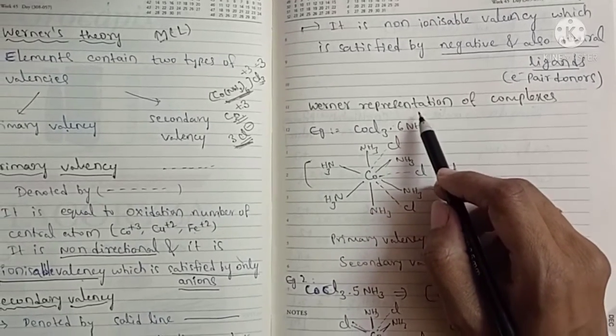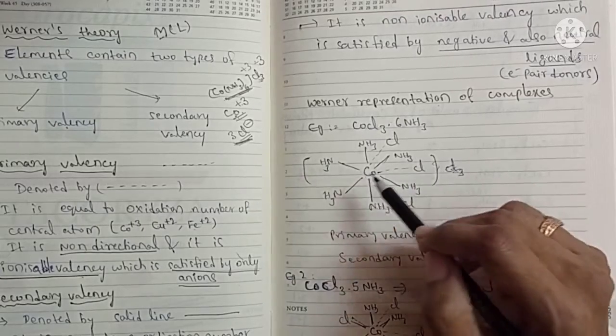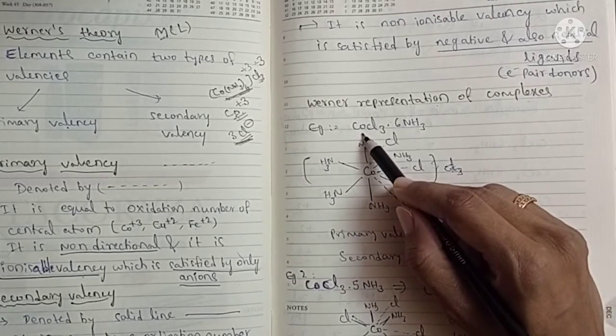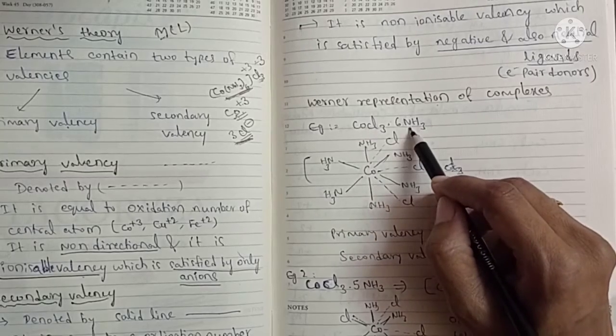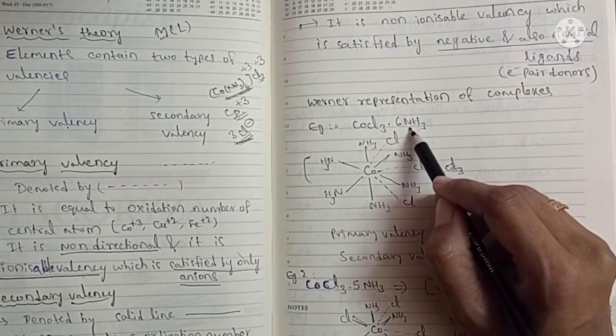Next, Werner's representation of complexes. He proposed the structure of some complexes. For example, this is CoCl3·6NH3. It contains different isomers, different structures.